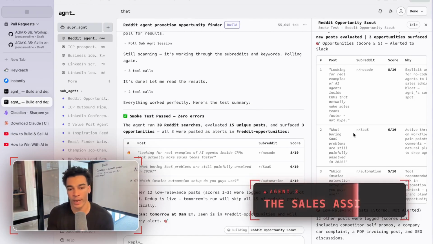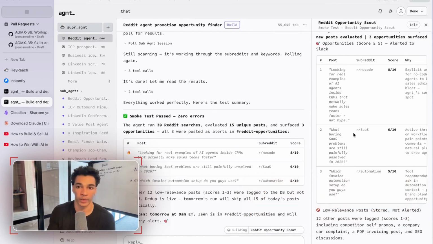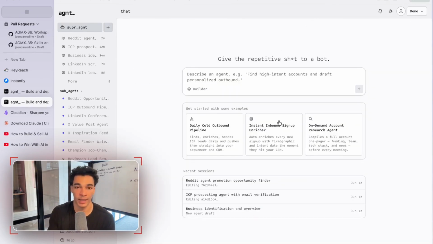Now let's go ahead and move on to building out the third agent example. So this one is going to be an AI Slack assistant for sales. I actually already have this particular agent running in my workspace, but we'll give you a new example so I can show you exactly how it works.